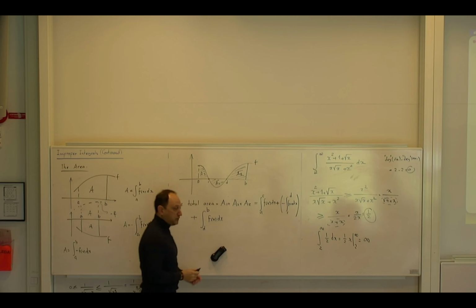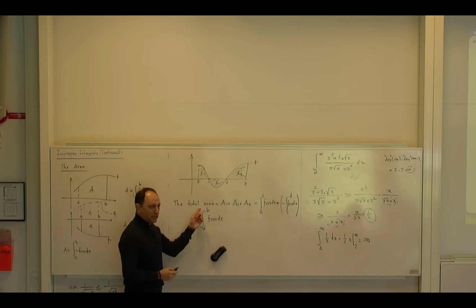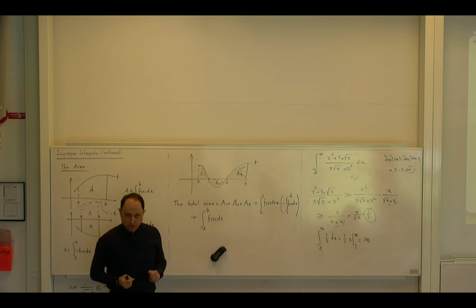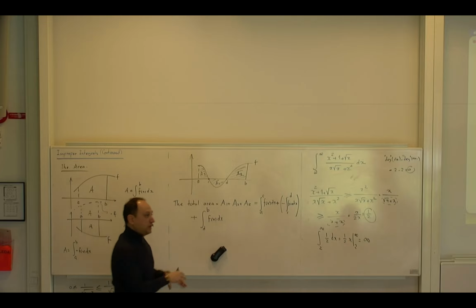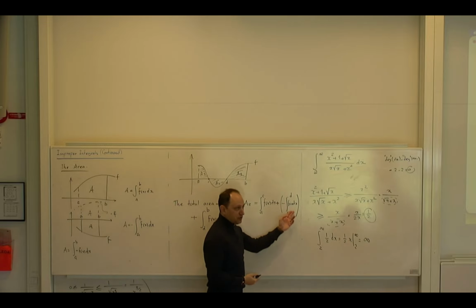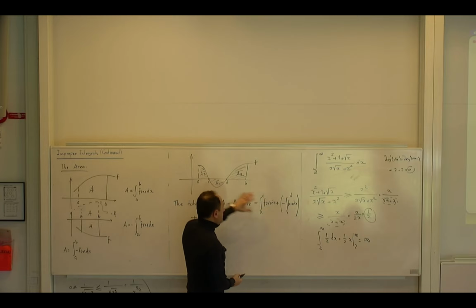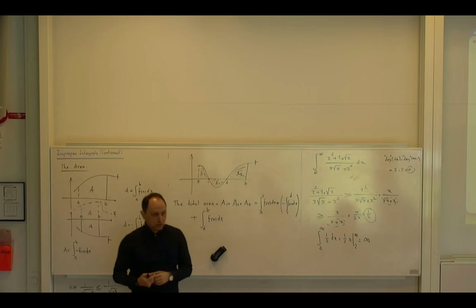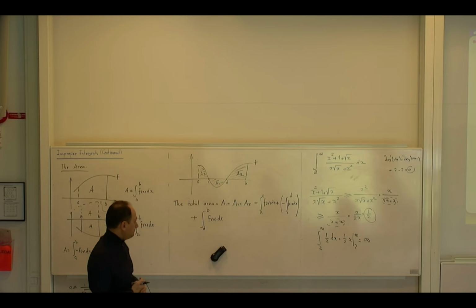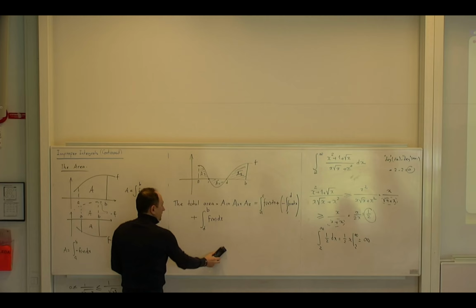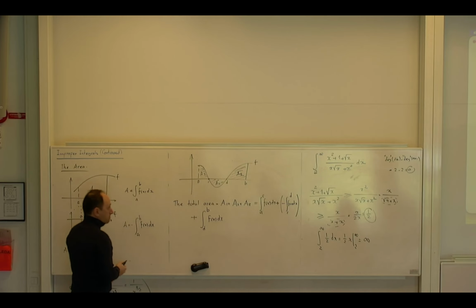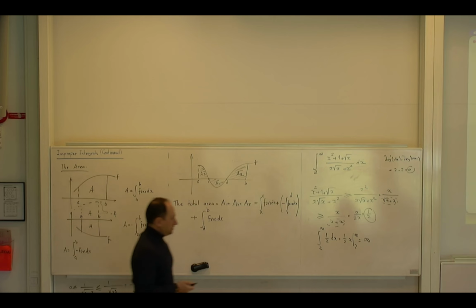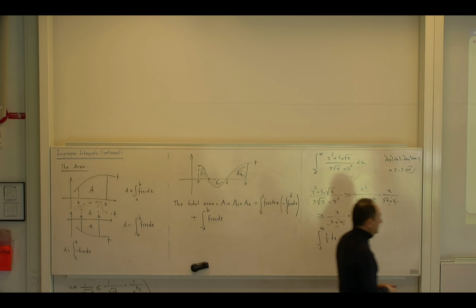So be careful. For finding the total area, I am always adding the areas individually. But when I want to express it in terms of integrals, the ones that are above come with a positive sign, and the ones that are below come with a negative. That's important to understand. Don't get confused here. Okay. So maybe it's better to do some area examples.